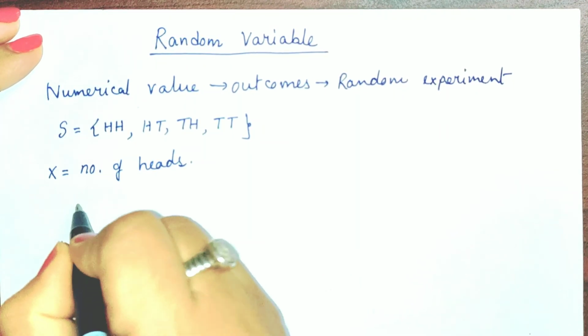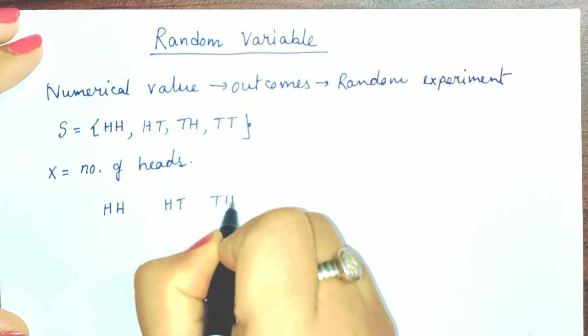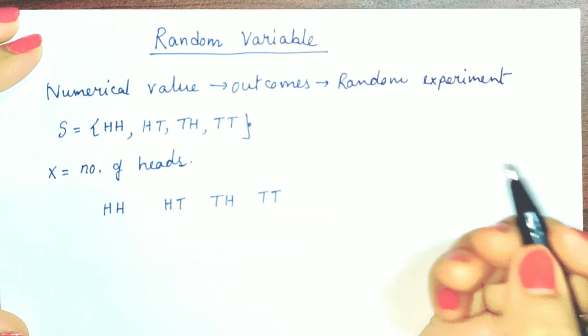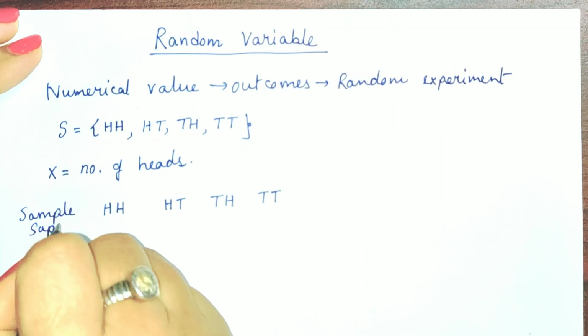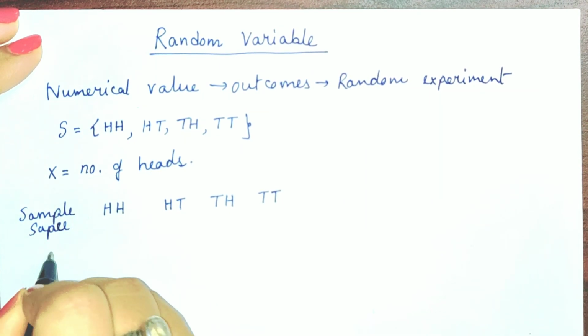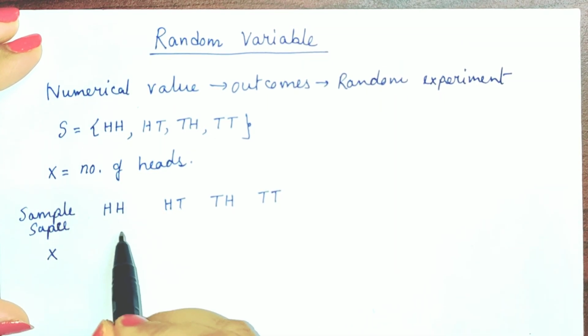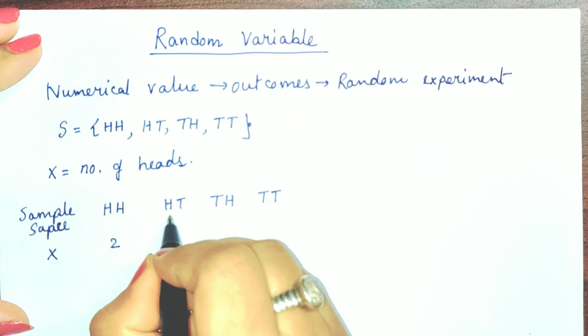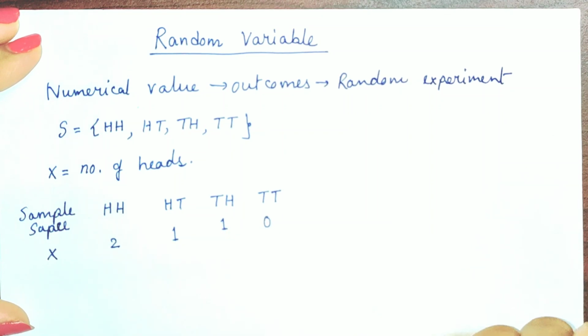Here, first of all, write down the outcomes of this random experiment, and this is the sample space. Here, X is the number of heads. In the first outcome, number of heads is equal to 2. Number of heads is equal to 1 here, 1, 0.